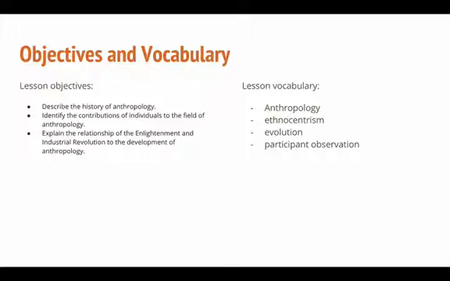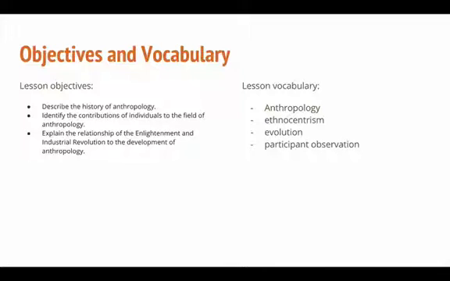So in the presentation today, these are going to be the objectives, what we're going to hope to understand by the end, and also the vocabulary that we hope that you can explain or summarize as well. So the big objectives from this short presentation today is, first off, can you describe the history of anthropology? How did it develop? Where does it come from? Also, can you identify the individuals that helped in its development, helped in the field of anthropology, in their contributions, theories, foundings, that sort of thing?